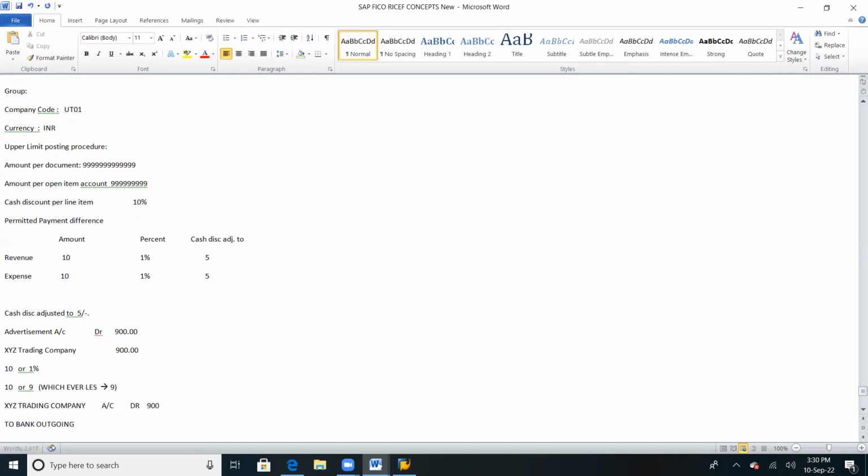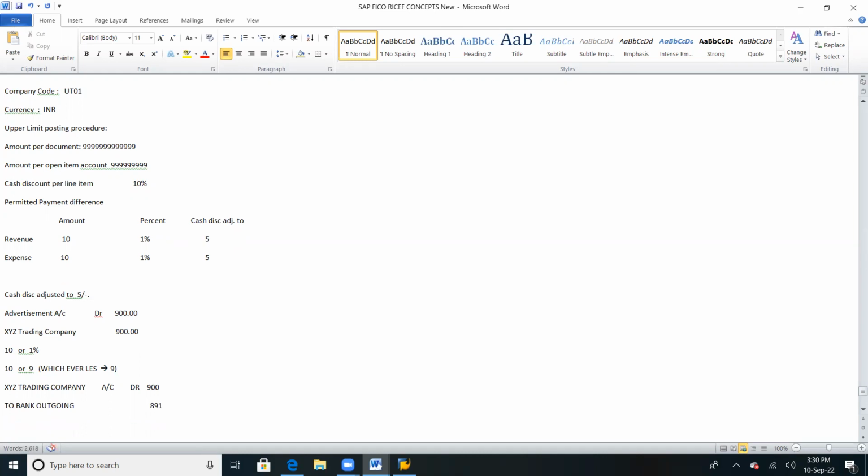So what payment difference will it accept till? 891. So what is the cash discount we have defined? We said the cash discount is 5 rupees. So it will go to cash discount we are getting.